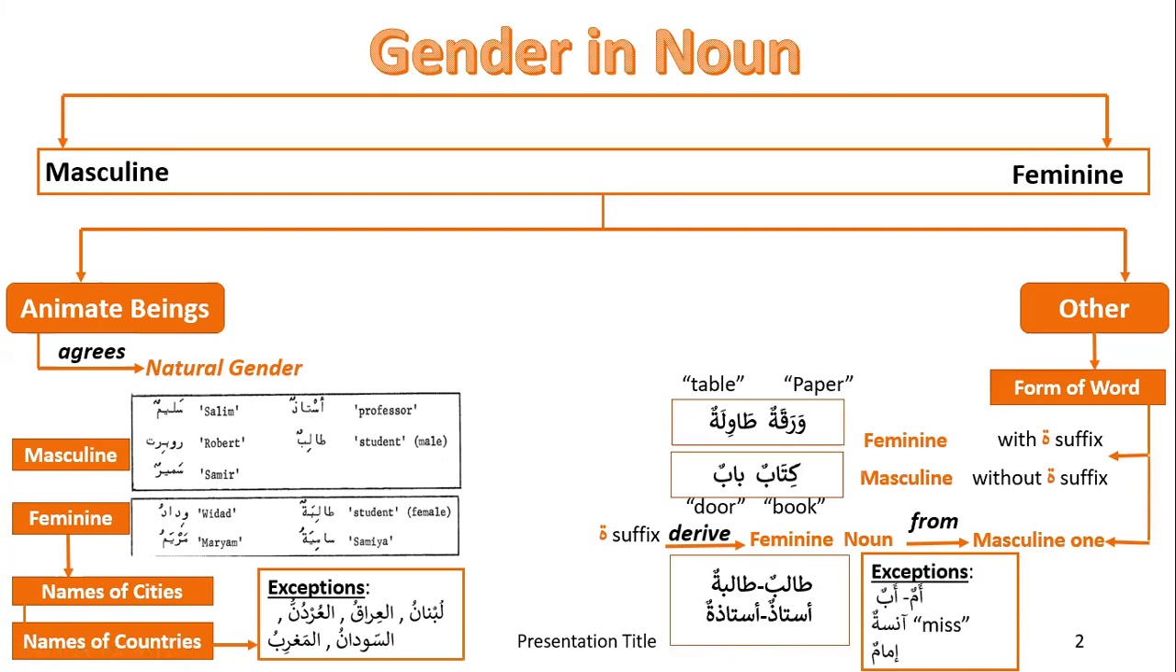There are a few exceptions, by the way. Ummun means mother or mom, and abun means dad, and they do not follow this rule. They are completely different in how they are spelled. Also, there are a few words like anisatun, which means miss, and this does not have a masculine counterpart in Arabic. Similarly, imamun, the imam in the masjid, does not have a feminine counterpart. We just have masculine imam. So this is about gender in nouns.